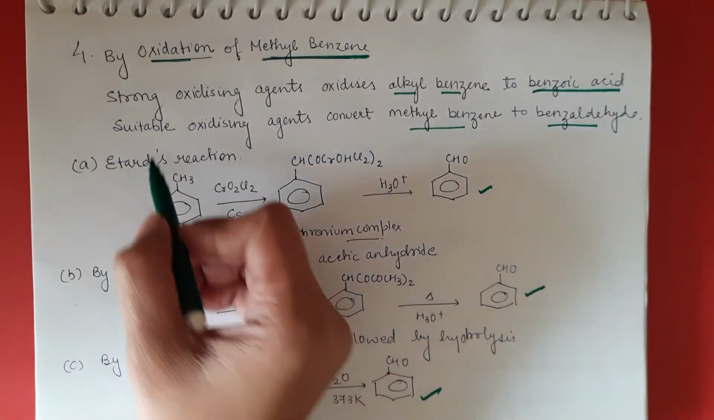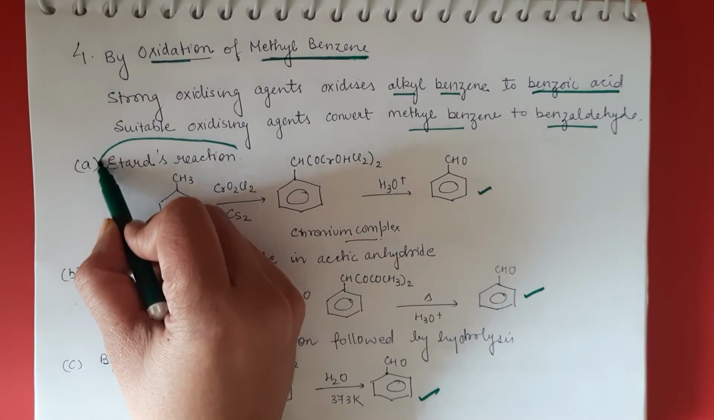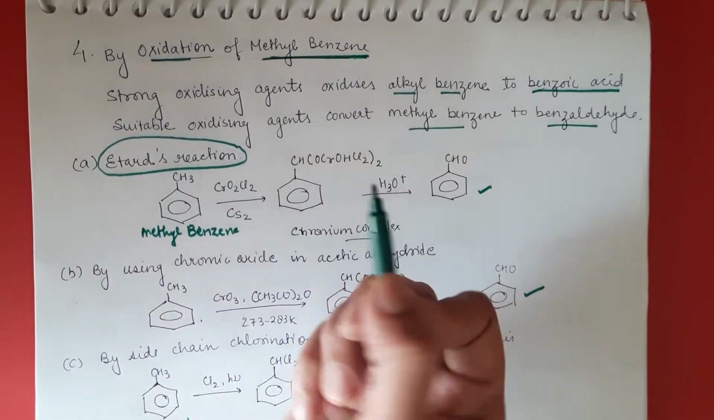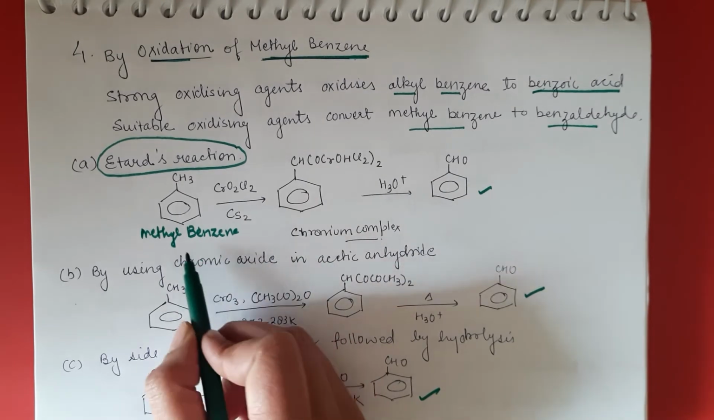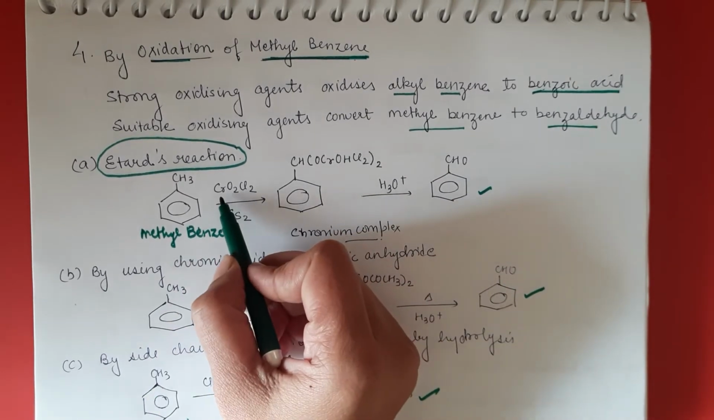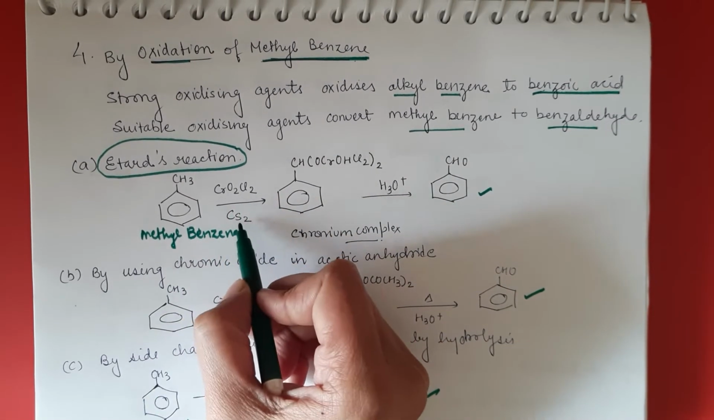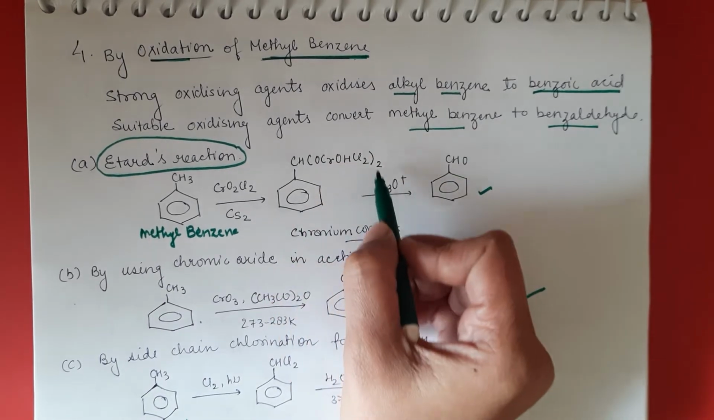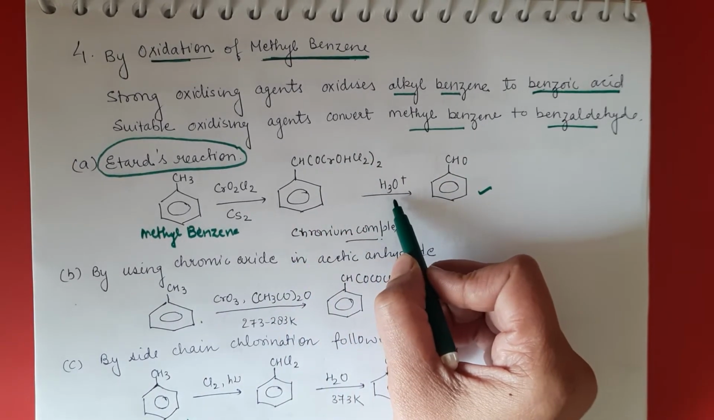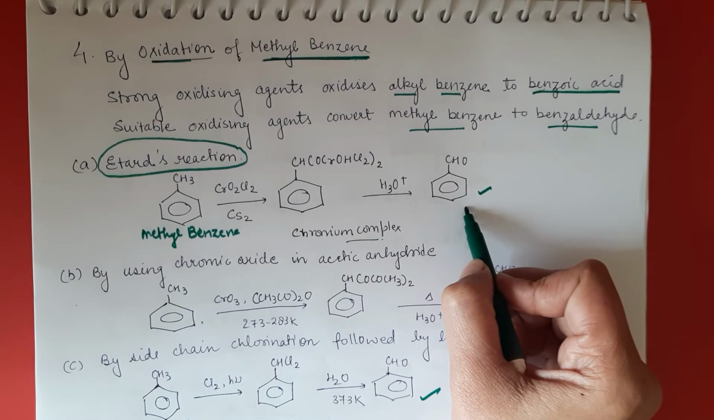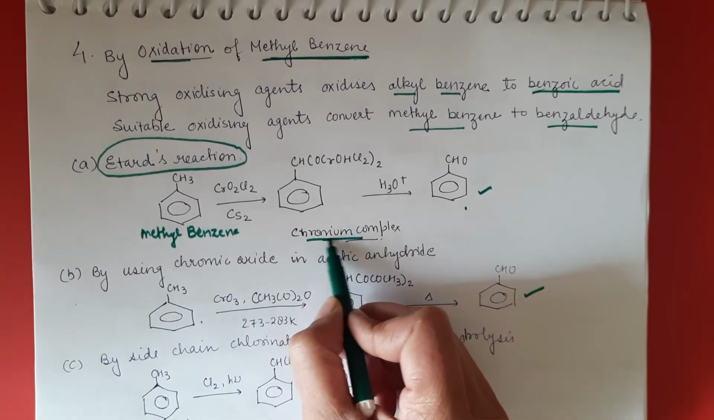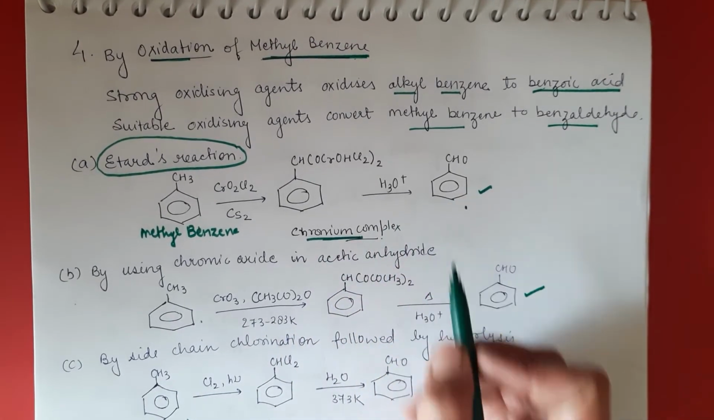So the first is here your Etard reaction. You have to learn again, it's a name reaction which I am going to discuss, the Etard reaction. Methyl benzene is treated with CrO2Cl2 in the presence of CS2. We get this type of complex, and then by hydrolyzing it we get aldehyde. It's known as the chromium complex, and by hydrolyzing we get benzaldehyde.